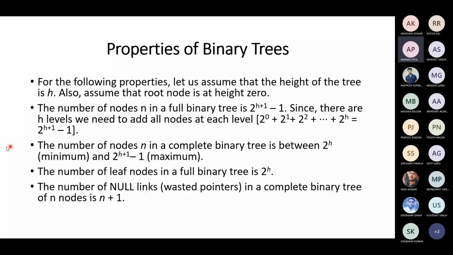Okay. The number of nodes n in a complete binary tree is between 2 to the power of h minimum and 2 to the power of h plus 1 minus 1 maximum. Okay, does this make sense? Yes, sir.